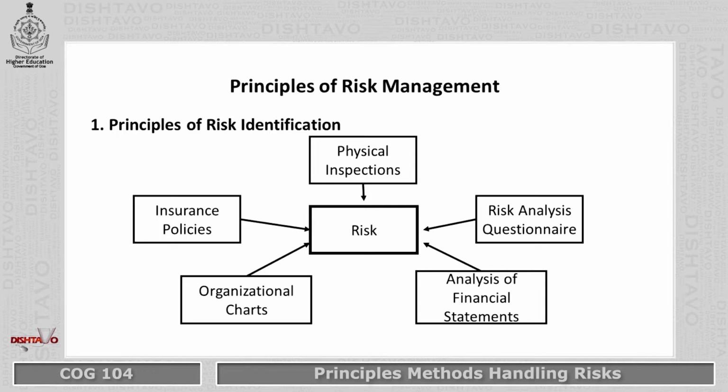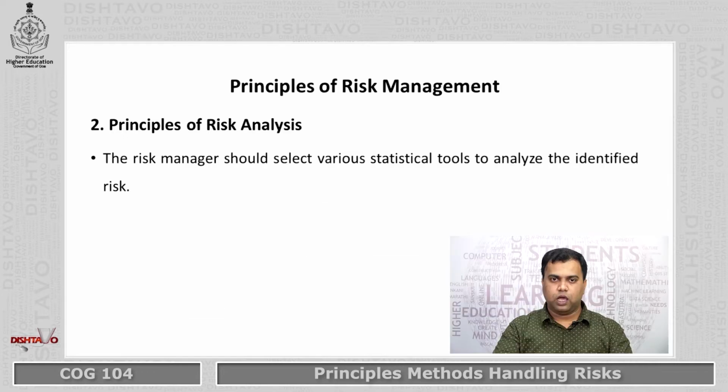An organizational chart gives a clear picture of the relationship between two employees. It will tell you who is the superior and subordinate and where the problem is located. Then we also have the insurance policies to identify the risk.